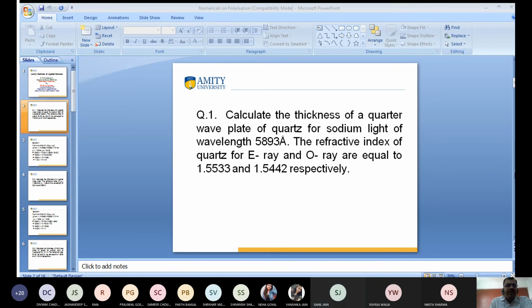Sanket, Satvik, anyone get the answer? Anyone of you?